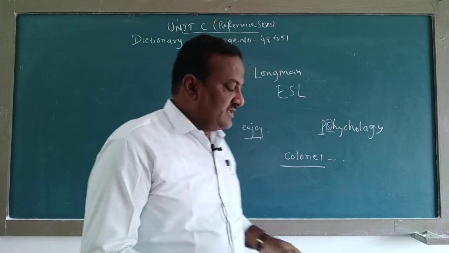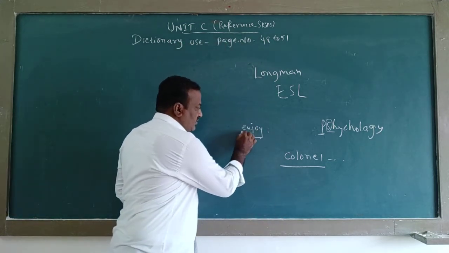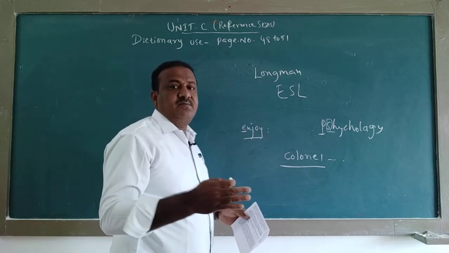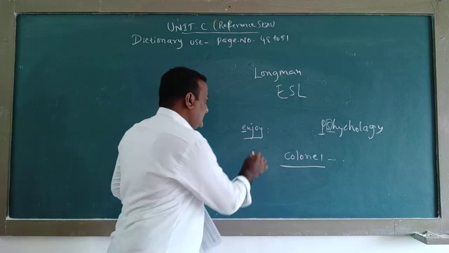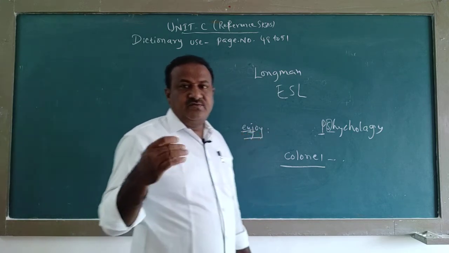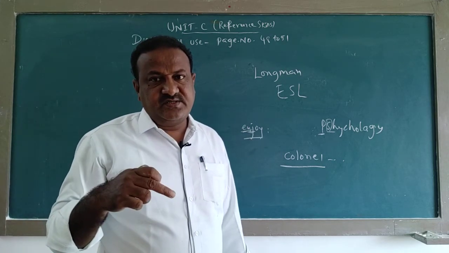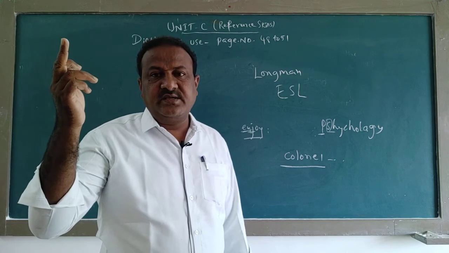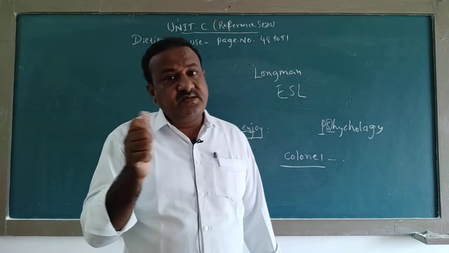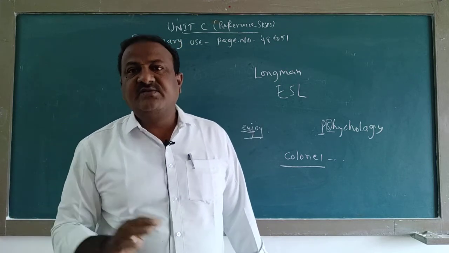For example, directly we go for E. In that E, it may be 30 pages, then N, then J. First letter, we go to E, then within that, the second letter N, then the third letter J, and easily we will get it.